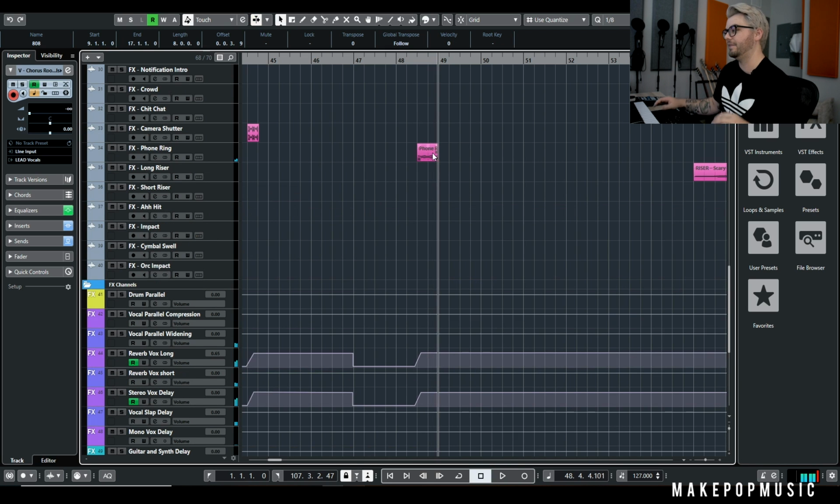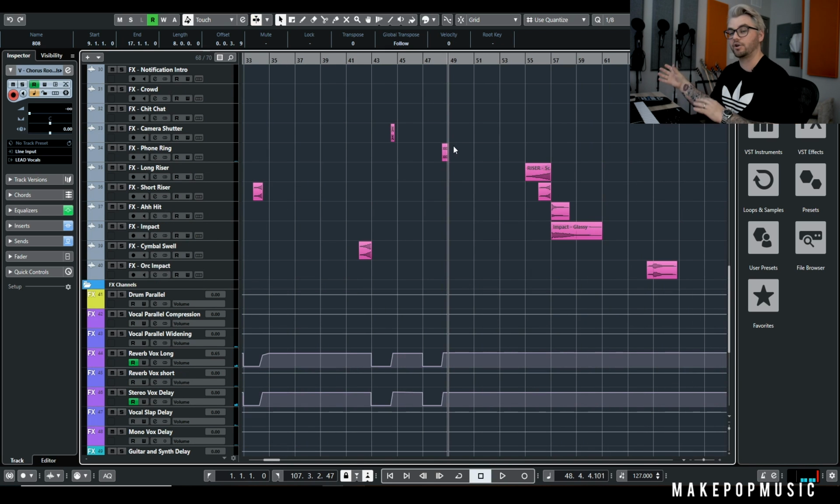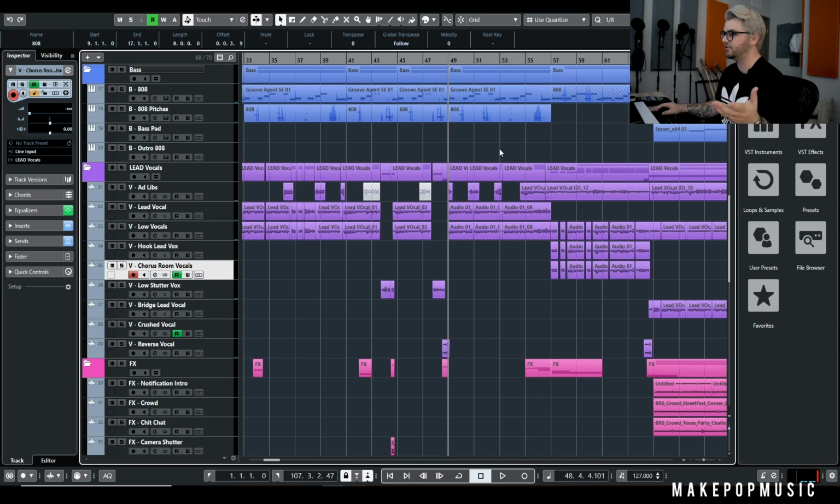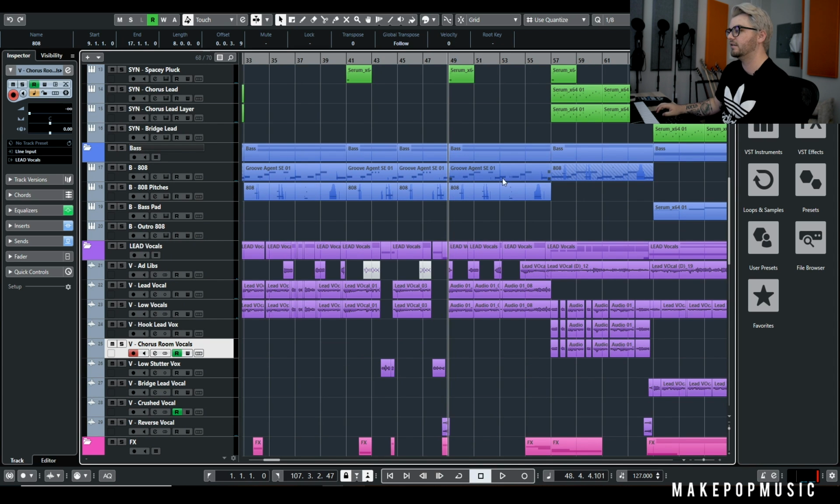Brought the phone ring back in there, so we have a little bit of parallel structure to the first verse, even though we've completely changed the melody. Now we're going back into the pre-chorus and then into the chorus.